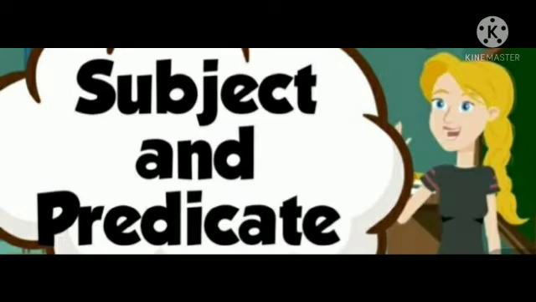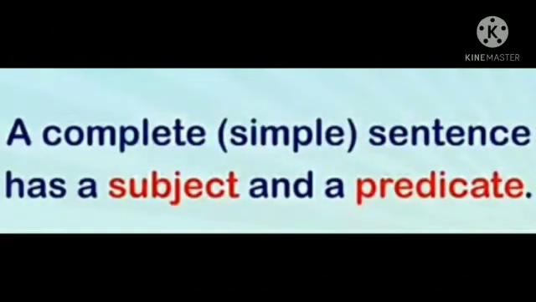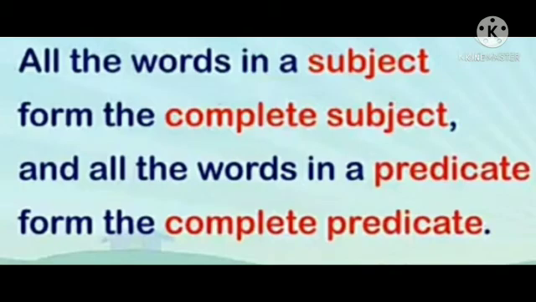Now, first, what is subject and predicate? As you can see, a complete sentence has subject and predicate. So every complete sentence has subject also and predicate also. As you can see on the next slide, all the words in a subject form the complete subject, and all the words in a predicate form the complete predicate. So dear children, whenever the subject is formed, it forms the complete subject, and whenever the predicate is formed, it also forms the complete predicate.